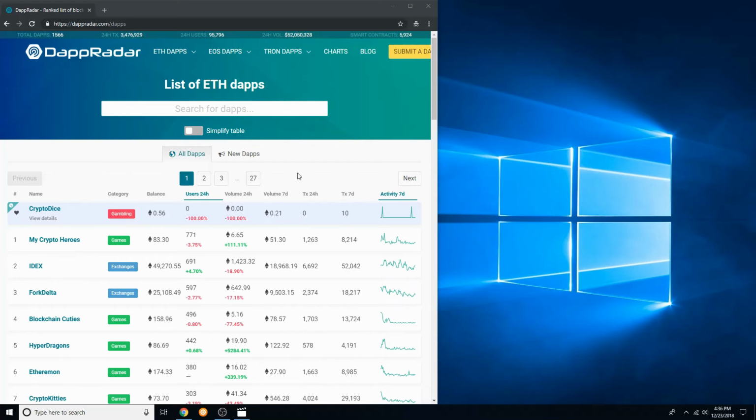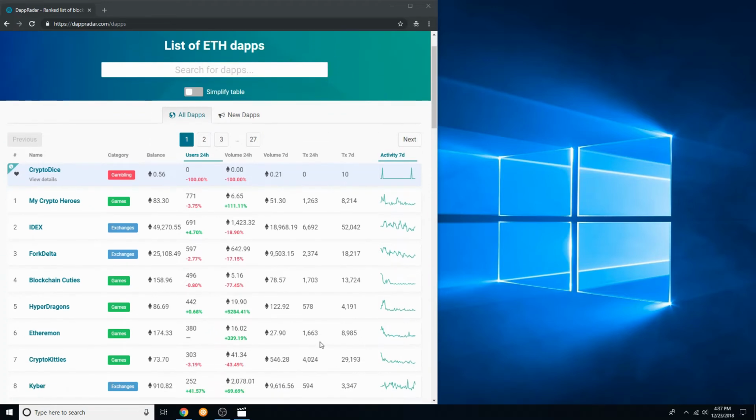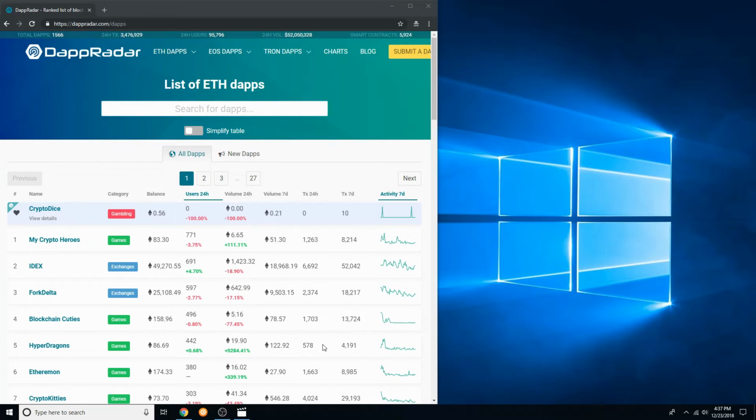Understand that these are all super new. Tron is barely a year old, Ethereum's only a few years old, and EOS is also in its very young stages. So the games right now aren't really cutting it, but that's why there's been a major push by all of these organizations to have more dApps and more games.